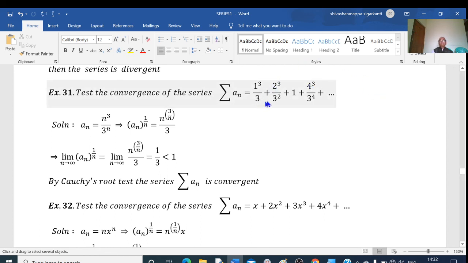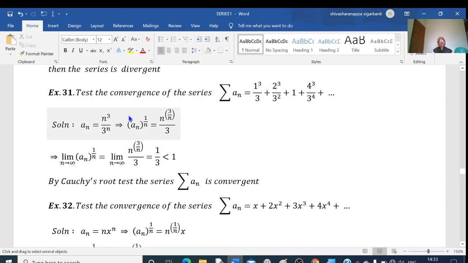In the denominator, this 3 is constant here. So, n by 3, I have to give the powers. What are the powers? See, powers in the numerator are cube. Therefore, numerator is n cube. And in the denominator, this is the first term, second term, third term, fourth term. Denominator must be 3 to the power of n. The fourth term is 3 raised to 4, second term is 3 square, first term 3 to the power of 1. Therefore, nth term must be 3 to the power of n. So, nth term is n cube divided by 3 to the power of n. Okay. So, a_n equal to n cube divided by 3 to the power of n.